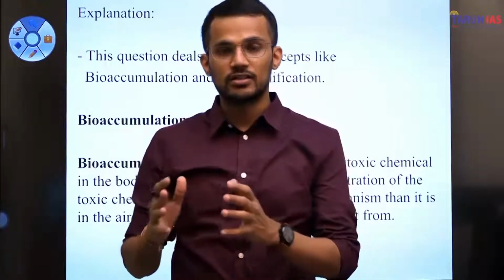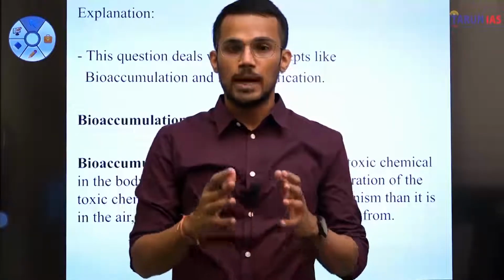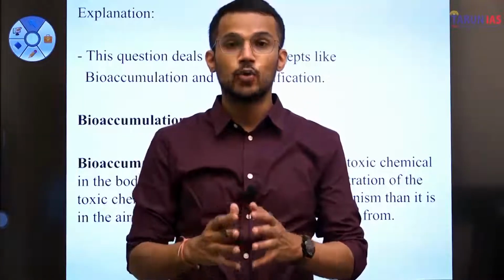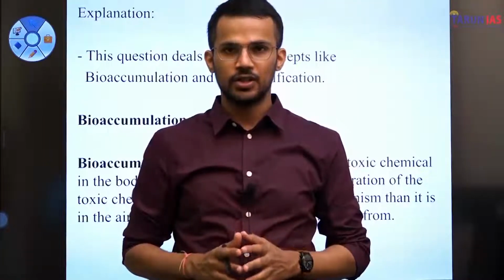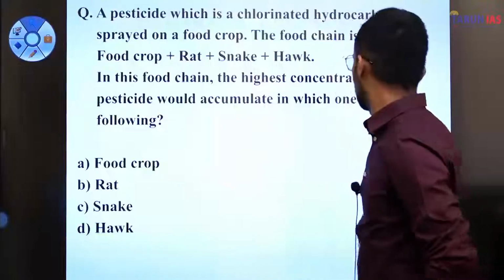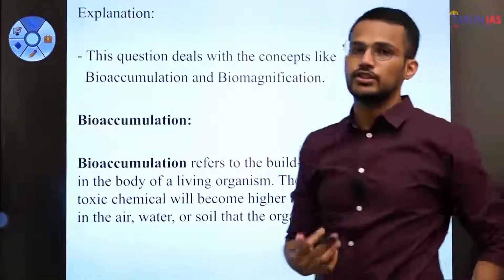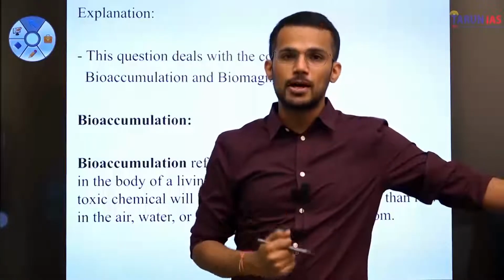And that transmission of contaminants is considered under bioaccumulation and biomagnification. So this question is about bioaccumulation and biomagnification. When we talk about bioaccumulation, what do we mean by it?